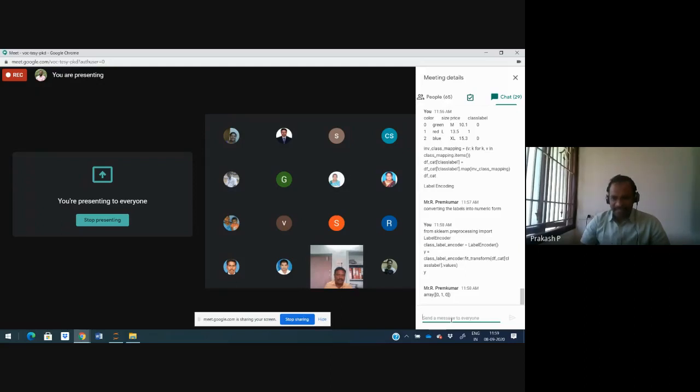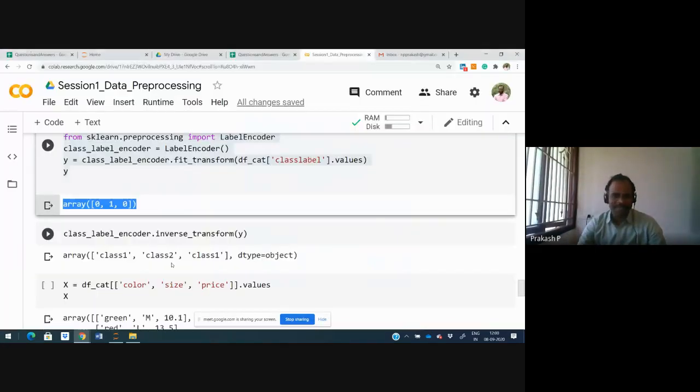If you find any categorical data, either we need to do label encoding or we need to do one-hot encoding. Now we discussed label encoder. As I discussed earlier, there are 5 people in a class. We should not give numbers 1, 2, 3, 4, 5 to the students. The machine will understand the student with number 5 as having more preference, and the student with number 1 as having the least preference. That is a problem with label encoder, and that will be avoided in one-hot encoding. We will see what one-hot encoding is.